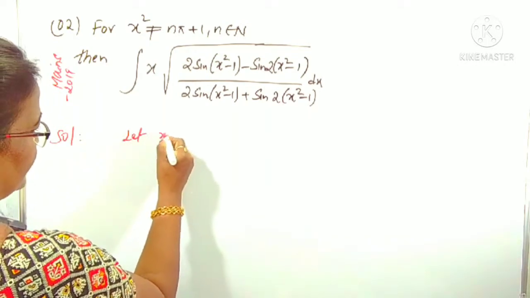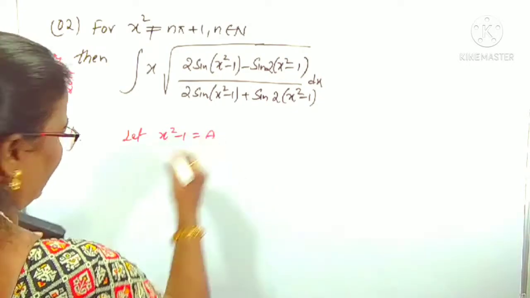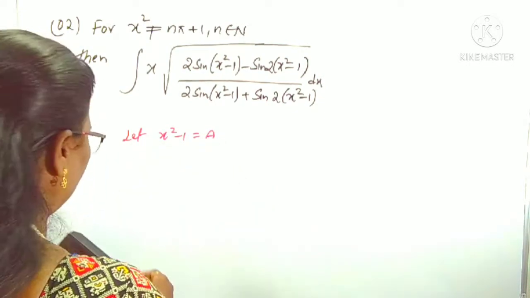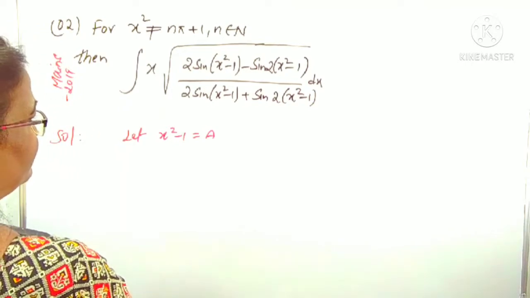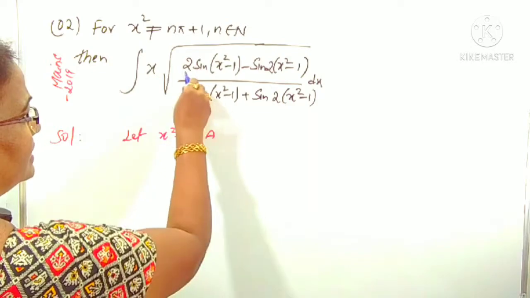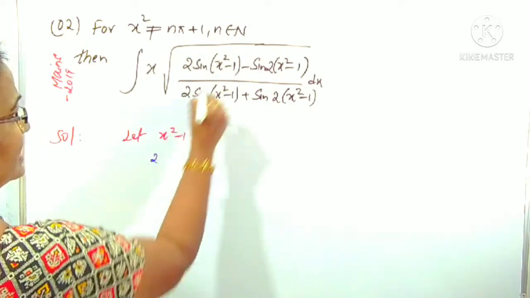Let x square minus 1 be a. Finally, we have to replace what is a. Now this integral becomes what? This is x times... First I am taking the simplification of this inner function.